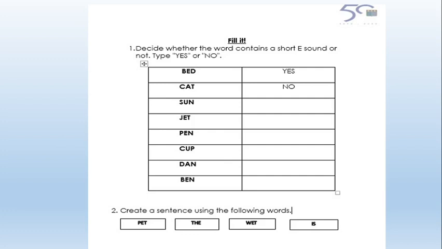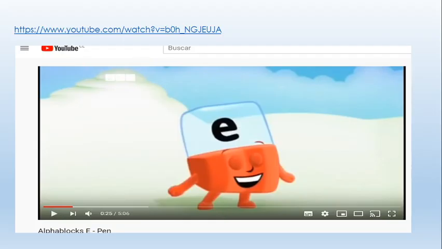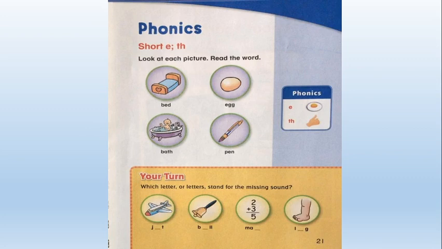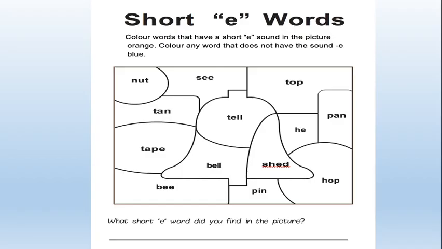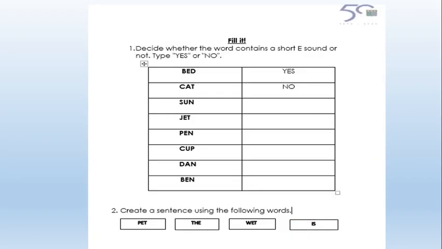If you have any doubt about the short E sound, you have to go back. You can watch the video again, or you can go back to page 21, Cornerstone book, Phonics. After you finish number 1, you go to number 2. You have to create a sentence using the following words: pet, the, wet, and is.